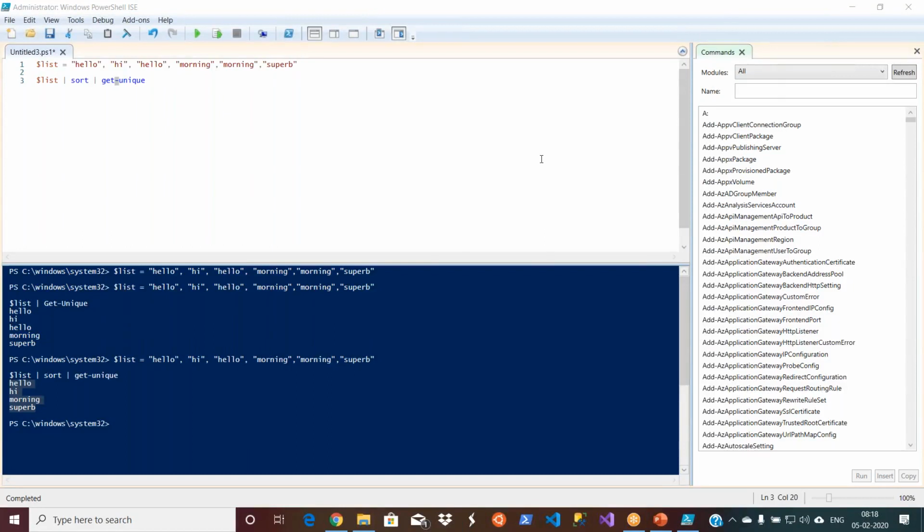So Get-Unique does not give unique items by itself; it has to combine with Sort. Yes, that's the reason I am going step by step. My intention here is not to demonstrate the purpose of your commandlet, because the purpose of a commandlet is available in the documentation, but how you use it. So now I am using multiple commands on the same variable. This is how you can use it, with a pipe symbol. Use Sort and Get-Unique, which is a combination of 2 commandlets, and then you will have the unique list. The description you can find on any website.